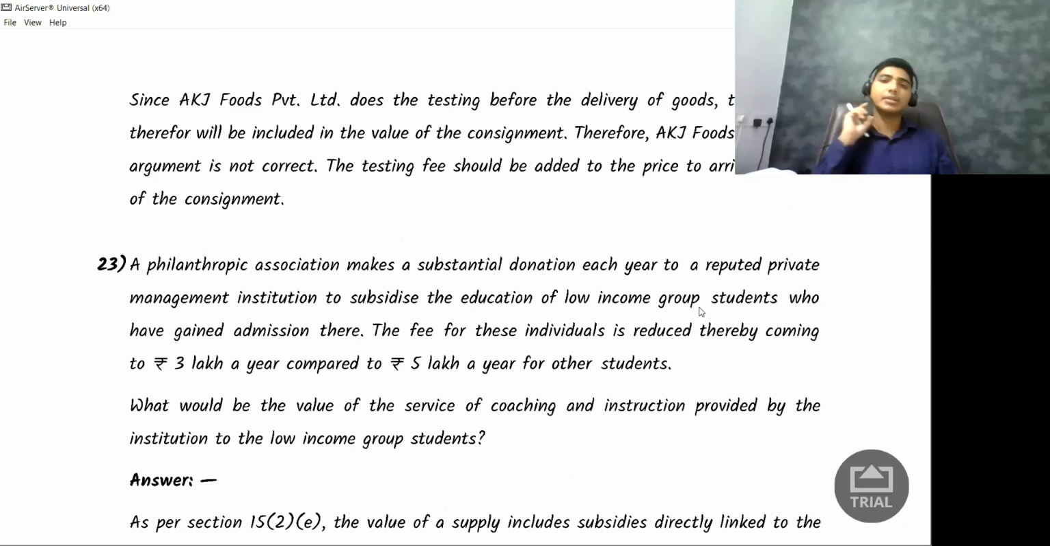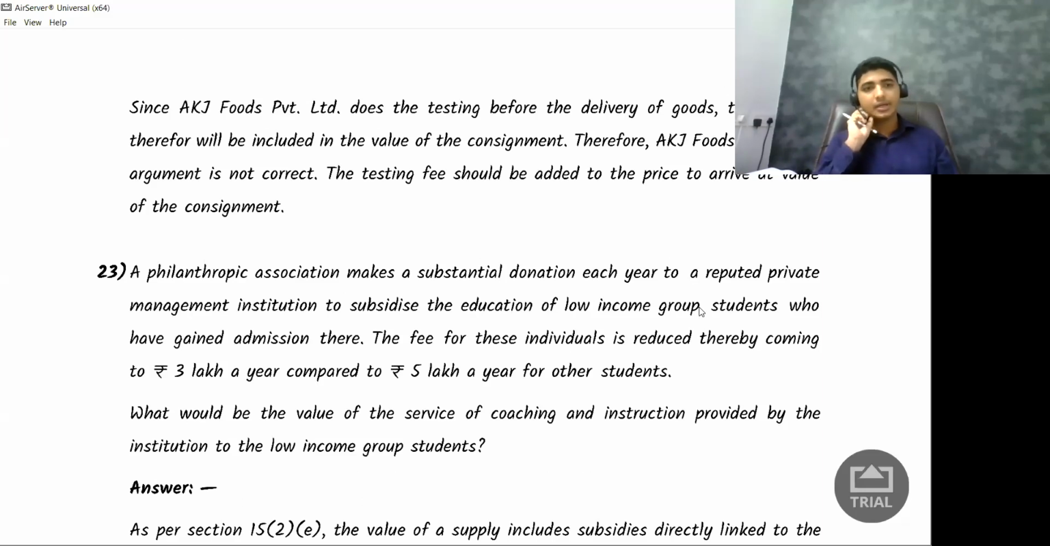Next, this is very interesting. A philanthropic. So what do you mean by the word philanthropic? Philanthropic means a person with a very huge heart, one who is into all these donations, like Azim Premji or the Tata and whatever you see, the people who are very interested in donating what they have.